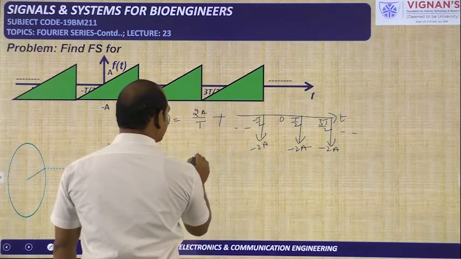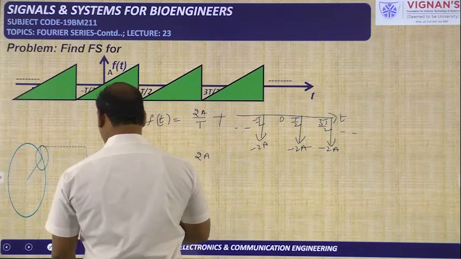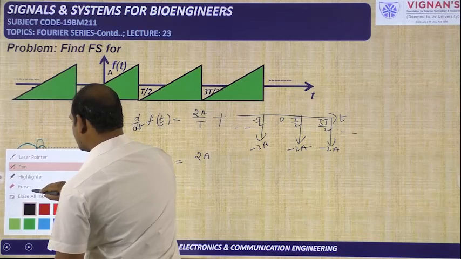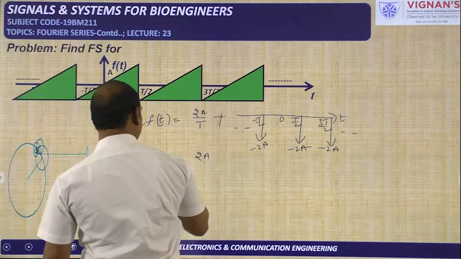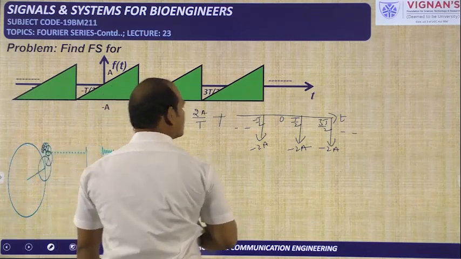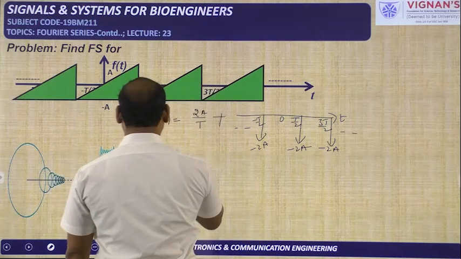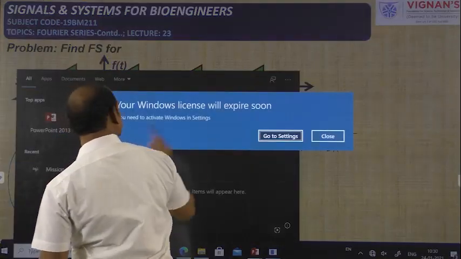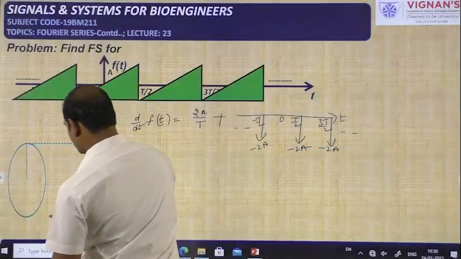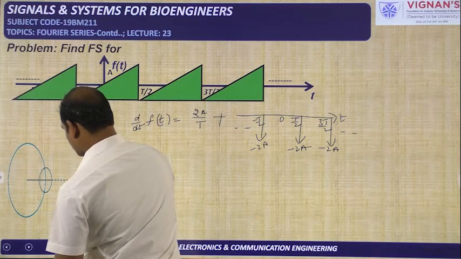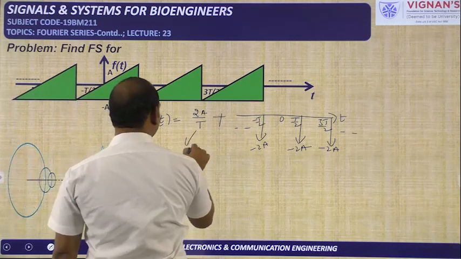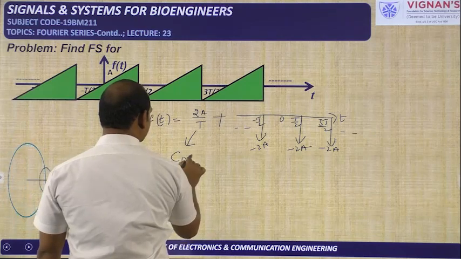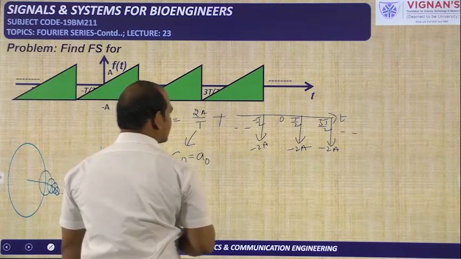Now we can apply the Fourier series. This is the constant value, so it is related to A naught or C naught.